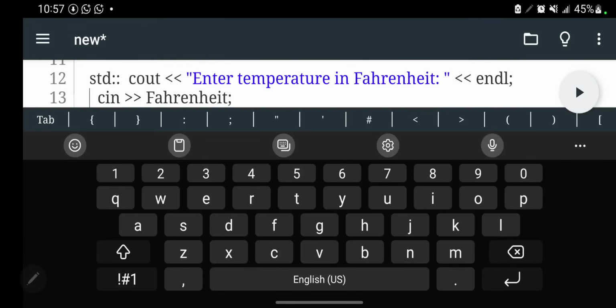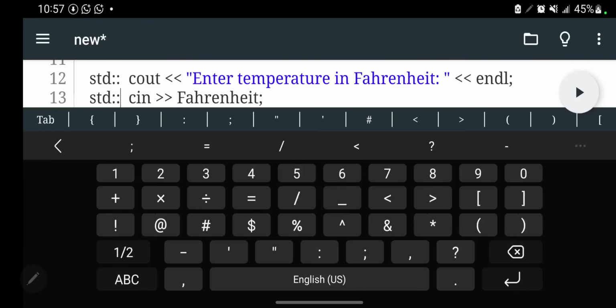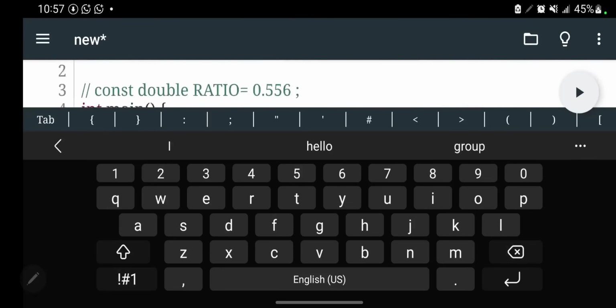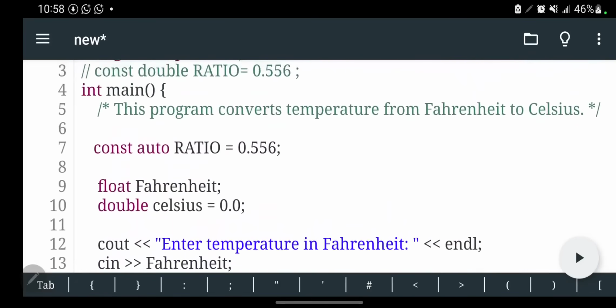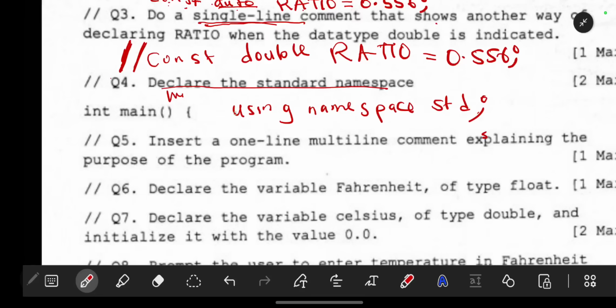For you to also use the cin, you have to use std. Now to avoid this, we just write using namespace std. So that is why that is important. Now looking at our next question, after you're using namespace there, we have the int main down here.